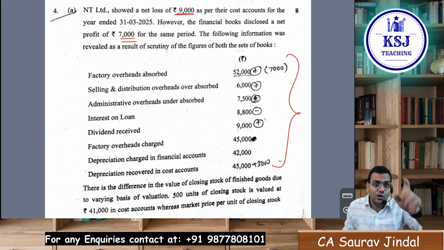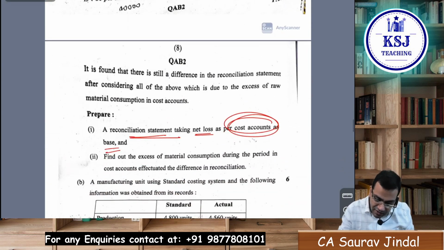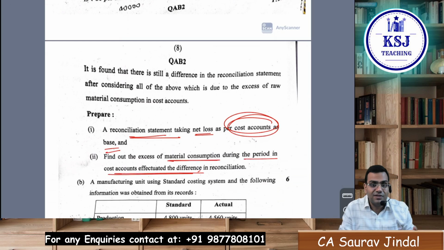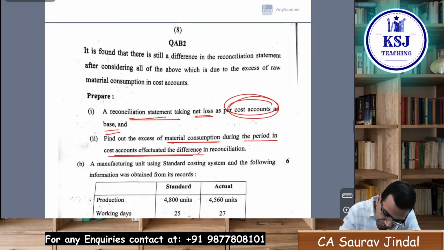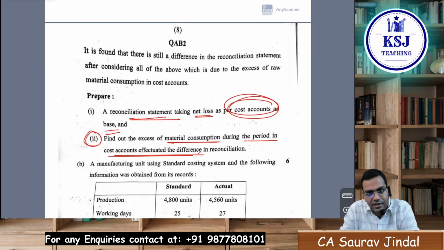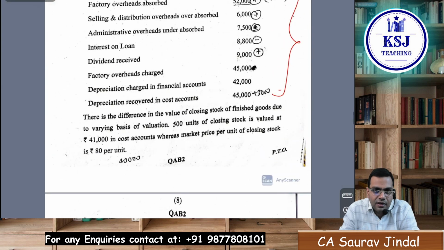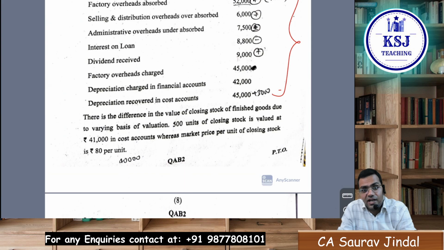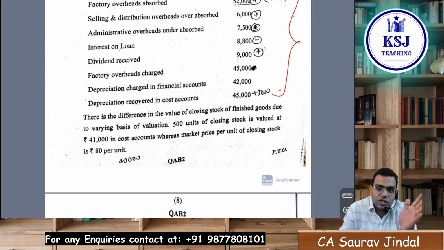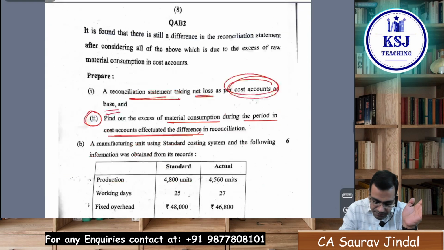That difference also you have to mention, because it is mentioned that excess of material consumption during the period is creating a difference between the costing and financial profits, right? So this point was a good one. Otherwise adjustments were easy. But if you started the question with the financial books, that is absolutely wrong, because it is clearly mentioned in the question that you have to start with the costing books.